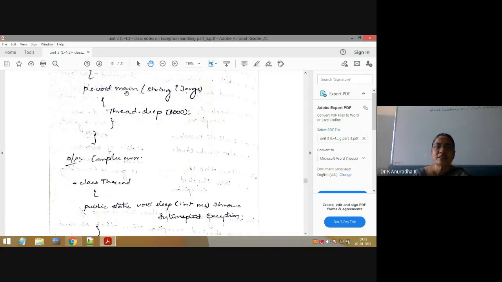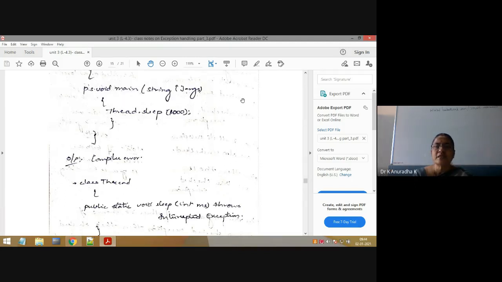But inside the main method, there is no handling code, that is try-catch blocks, and the method is also not using the throws keyword to hand over that exception handling to its calling method. So the main method is not doing anything. Either the main method has to handle that exception using try-catch blocks, or it must use the throws keyword, throws InterruptedException, to delegate that responsibility to its calling method.